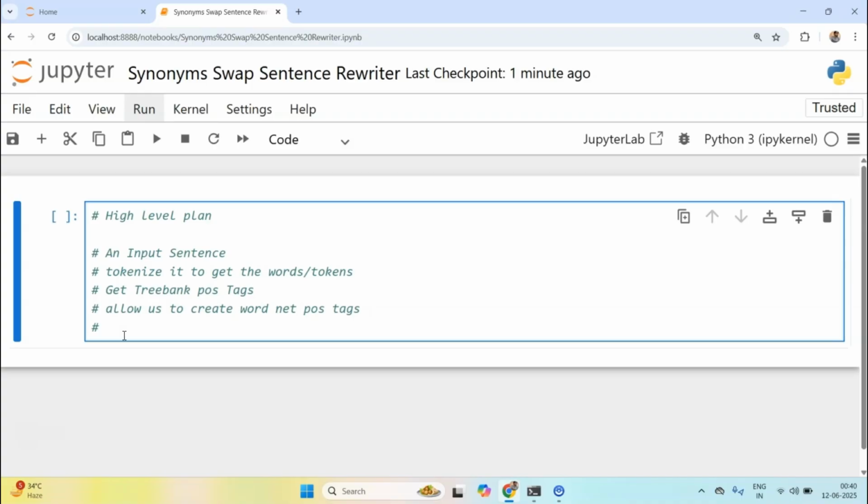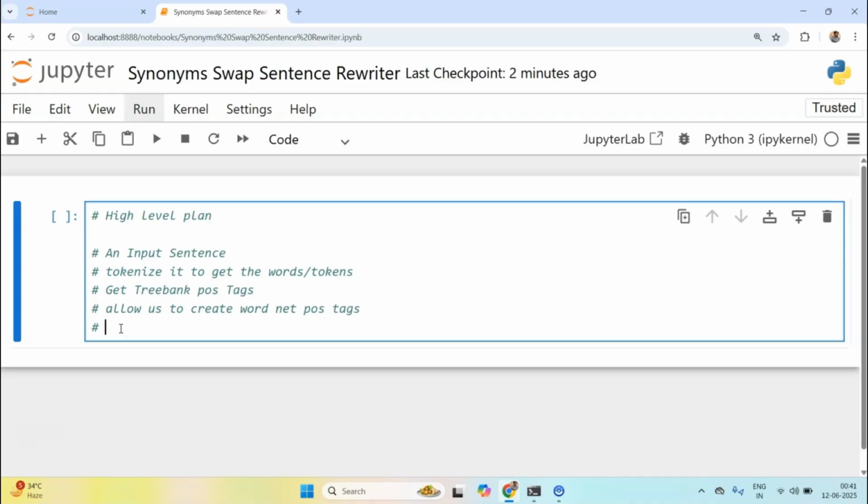But if we provide the POS tag, it will only return the synsets for that particular POS that we pass. So it's important, right?